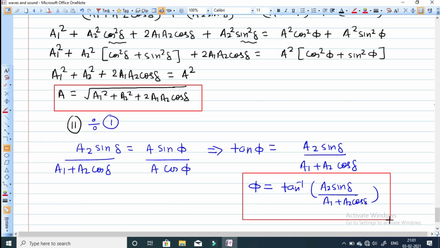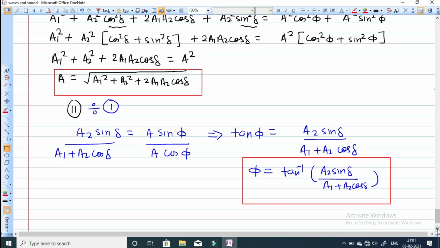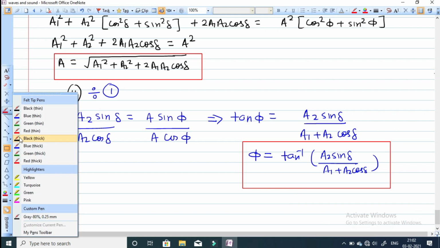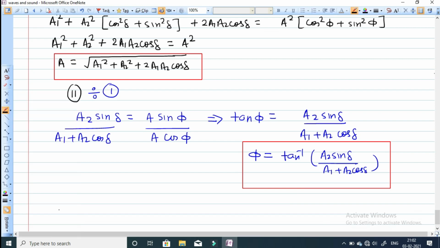So this phi that we assumed, in A sin phi, we have now calculated the values of A and phi. Now we will see what the intensity of the wave will be when the two waves superimpose. So now we can calculate the intensity also. Basically, the intensity of a wave is directly proportional to the square of its amplitude.